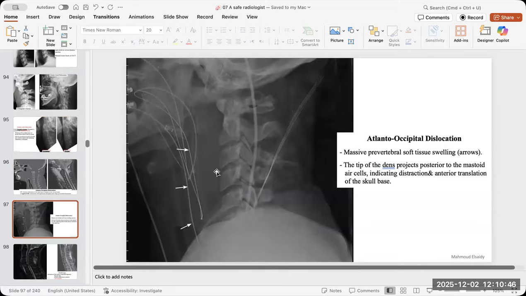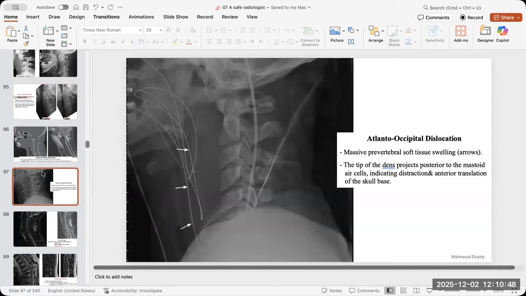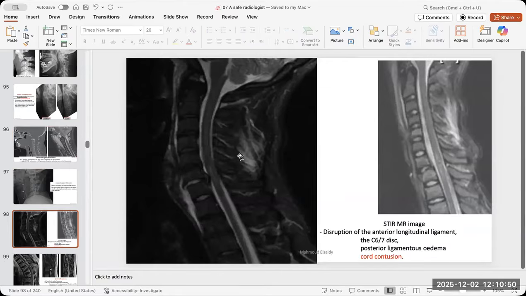Again, we talked about that. What else? Always check the posterior elements. As I just told you, one column is stable, is okay, but two columns or three columns is not okay. So any injury that will include two columns or three columns is unstable and very high risk of spinal cord injury. Like this case, you can see the spinal cord itself has abnormal signal.